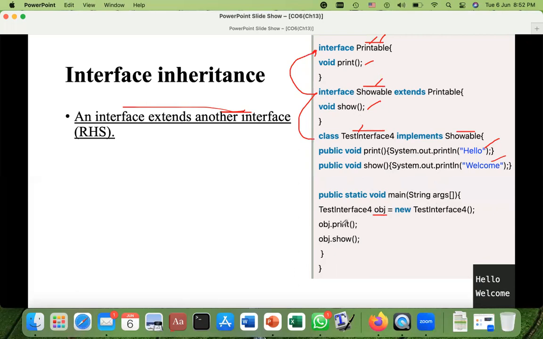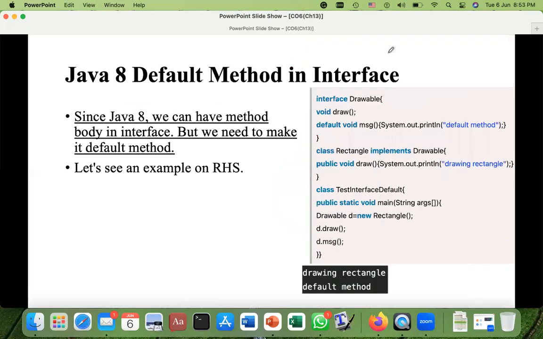So obj.print. Where will I go? What is the type of this obj? Test interface 4. So I will go into this class now, and I will search for this print method. The print method is available, and this hello will be printed, as you can see in the output. Similarly, obj.show. So I will go again into this test interface 4 and search for show. It is available and the welcome message will be printed. So this is an example in which an interface is inheriting another interface. Okay, moving on.